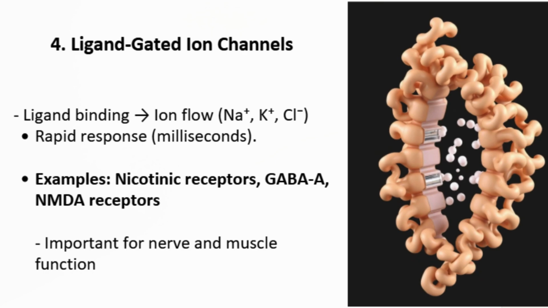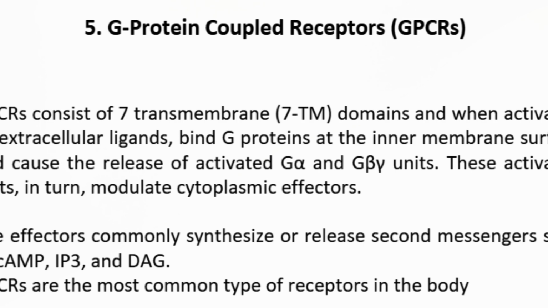Next are ligand gated ion channels. These are the fastest receptors. When a ligand or neurotransmitter binds to the receptor, the ion channels open immediately, allowing ions like sodium, potassium, or chloride to move across the membrane. This produces a very rapid response within milliseconds. Important examples include nicotinic receptors, GABA receptors, and NMDA receptors. These receptors play a major role in nerve transmission and muscle function.